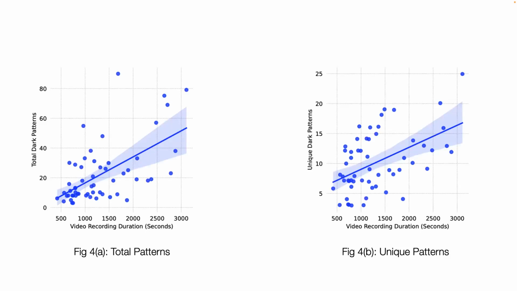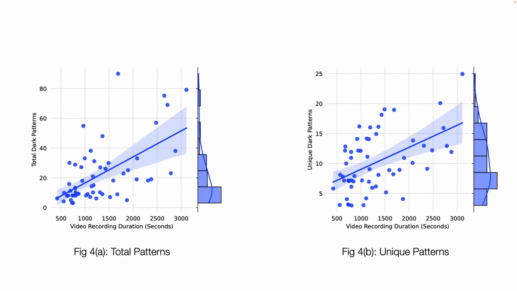Now, using the recording duration or interaction time as a proxy measure of feature richness, we plotted the device's dark pattern counts against this duration and found significant positive correlation. However, the distribution of these two counts differs. The total frequency count is more tightly clustered, with more devices concentrated around fewer total patterns or time spent, and the outlier behavior depicted by a long tail. Conversely, the unique count is distributed much more loosely at lower counts. More research is needed to understand the relationship between feature richness and dark pattern deployment, but overall, the positive correlation tells us that more interactions generally means more dark patterns.